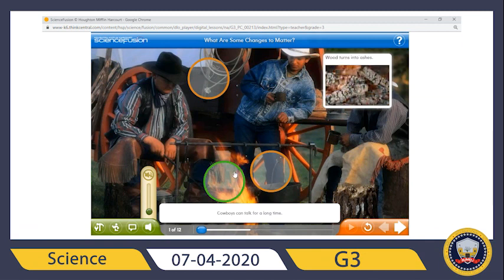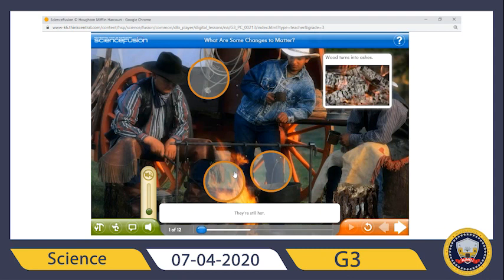Cowboys can talk for a long time. Thankfully, wood can burn for a long time too. As the cowboys told their tales, the wood was changing. You can see how it looks different already. By the next morning, there was no more wood. What happened to it? The fire changed the wood into ashes. Don't touch them. They're still hot.